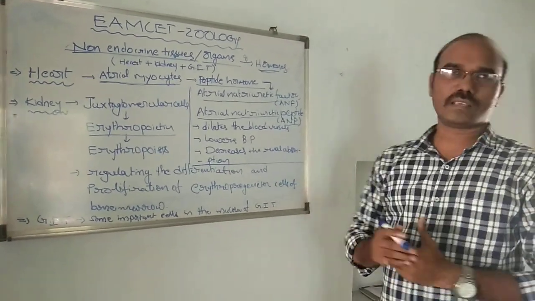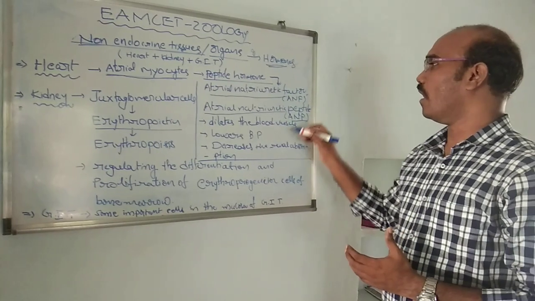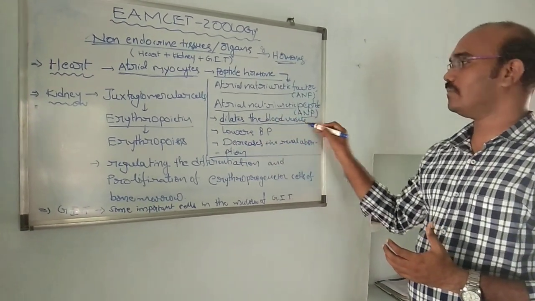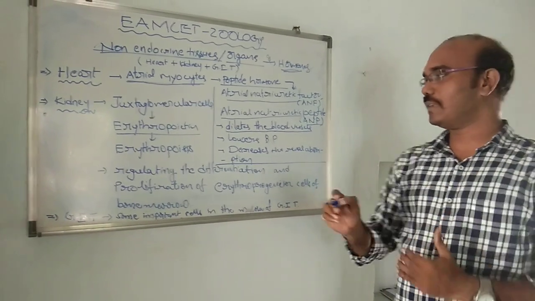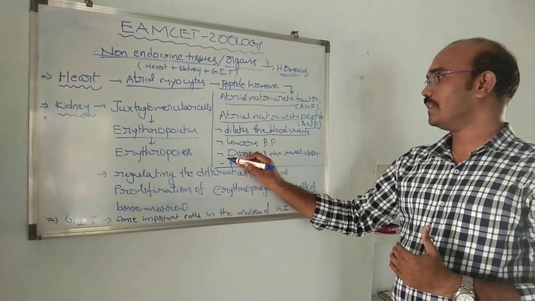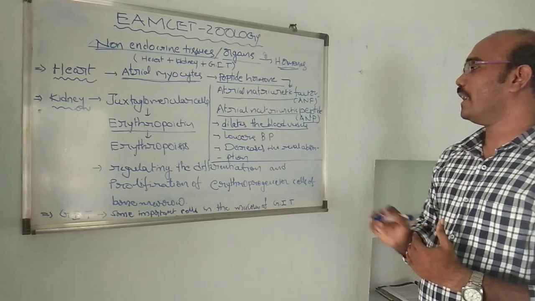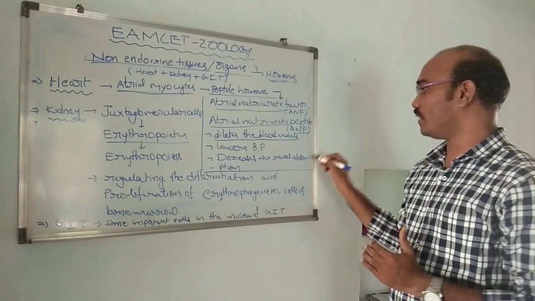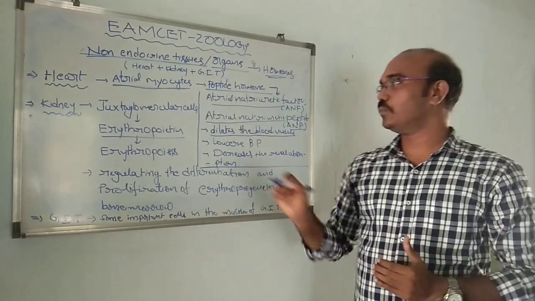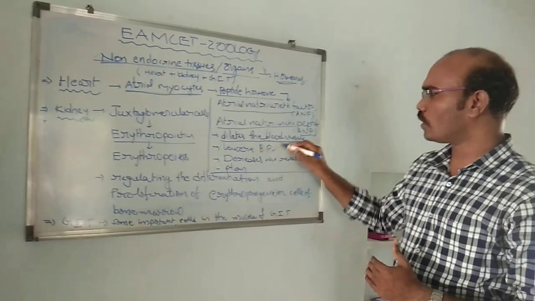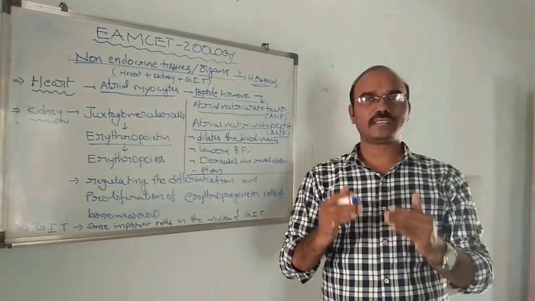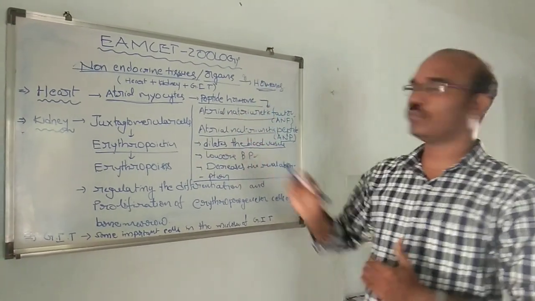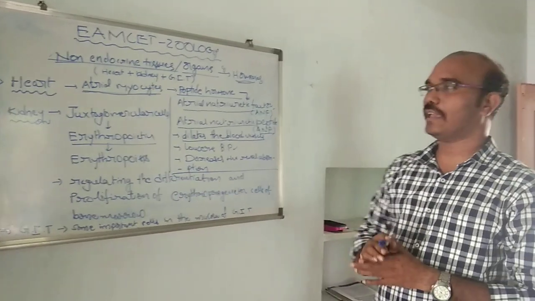So what is the job of this hormone? It causes dilation of the blood vessels, lowers blood pressure, and decreases absorption in the renal tubule. That is why blood pressure automatically falls. That is about the peptide hormone ANP.